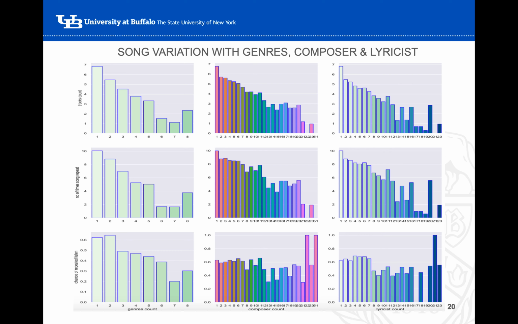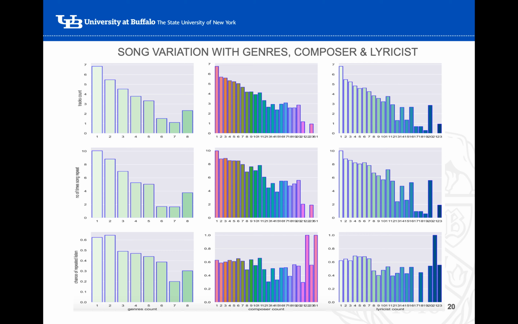You could see that the count and the frequency plots are showing a similar trend in all three cases, with very little difference. But when we come to the third part, the chance of repeated listen, we see a gradual trend. For composers and lyricists it's a bit noisy, and you cannot say if it's actually following a trend or there is no such trend at all, because it falls down a bit and then goes up again.